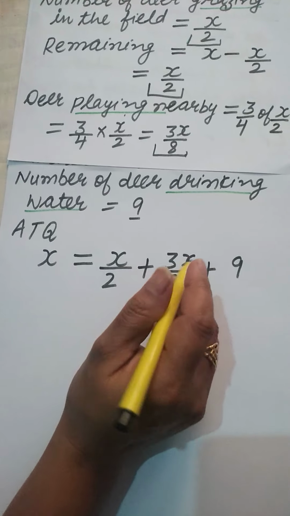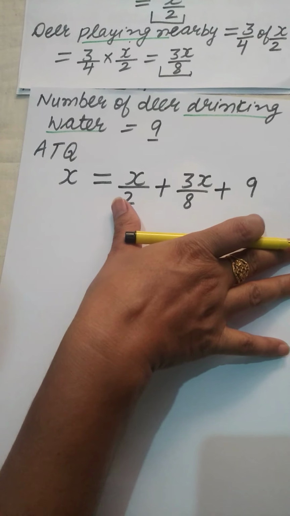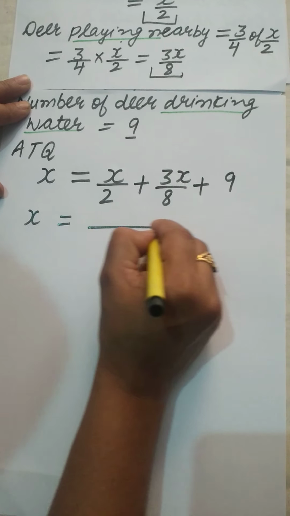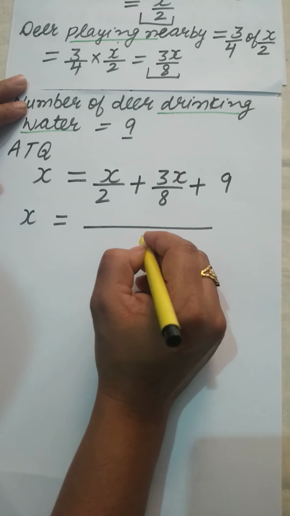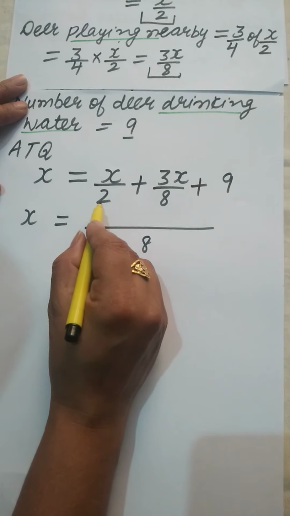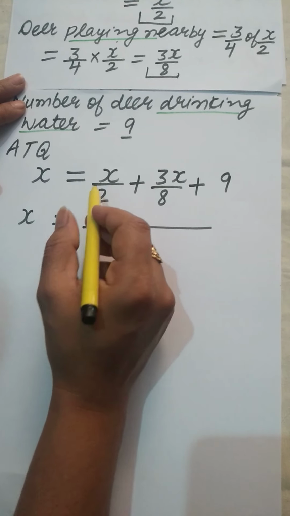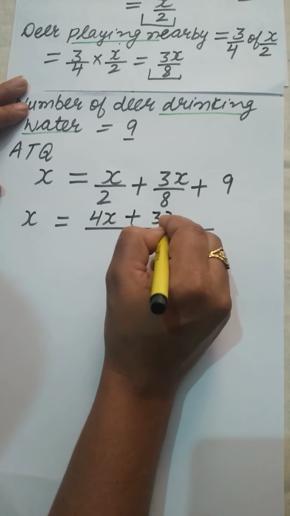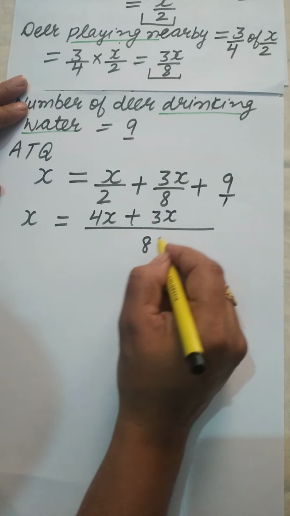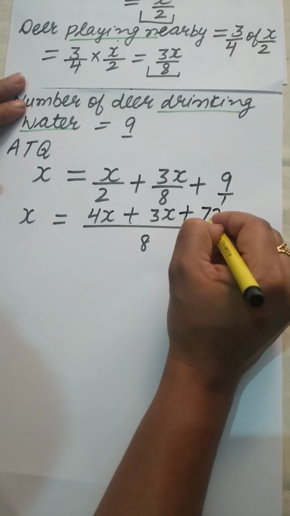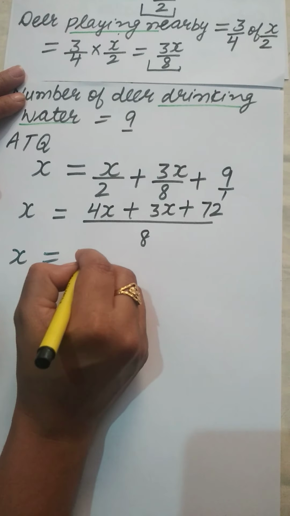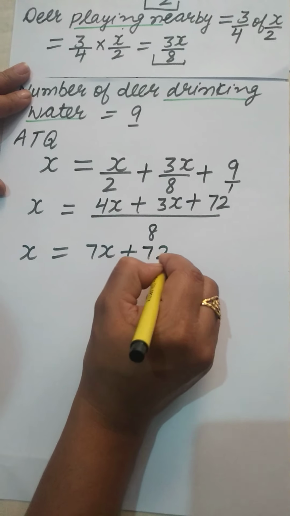Solve this equation as we did in the previous questions, that is take the LCM on the right side. The LCM of 2 and 8 is 8. 2 4s are 8, so 4 1s are 4, 4x plus 3x, 9 upon 1, so 9 8s are 72. Now it can be written as 7x plus 72 upon 8.